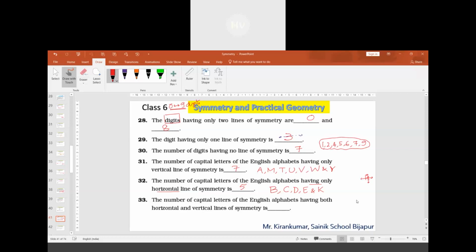Making a line between the 7. What does it mean? When we are writing a number seven, we make a line through the seven. In the typed font, they have not written any line. In books also. No problem, sir. This is considered. This is also considered.